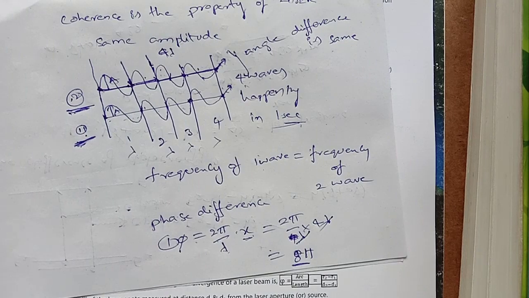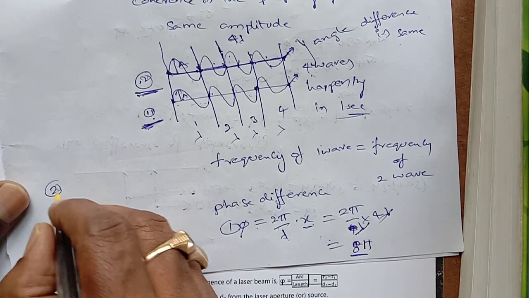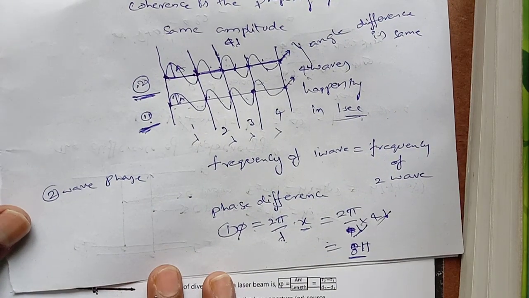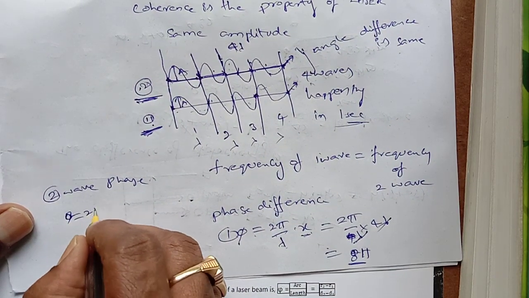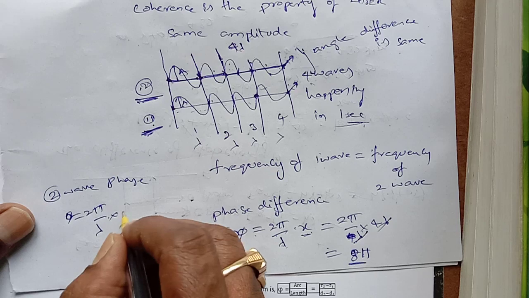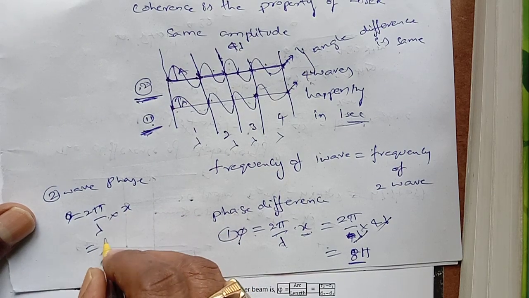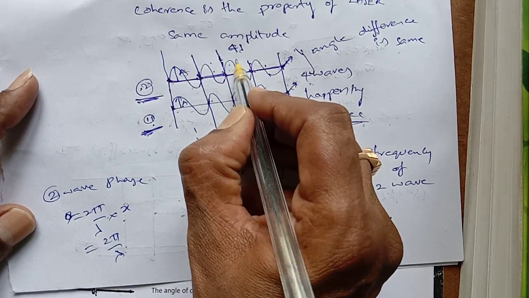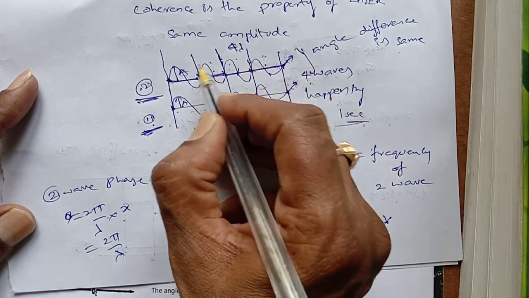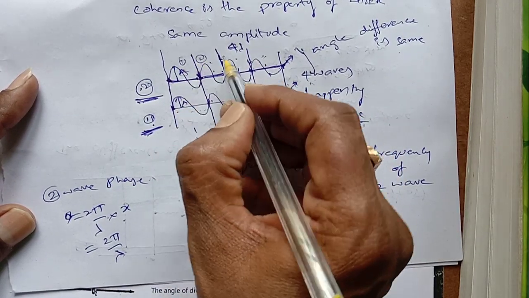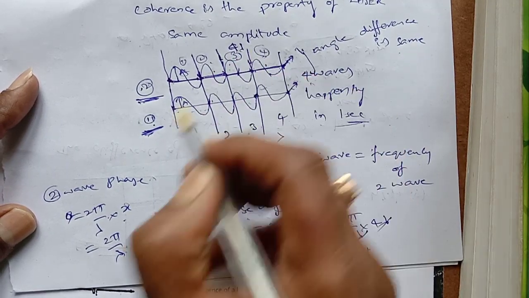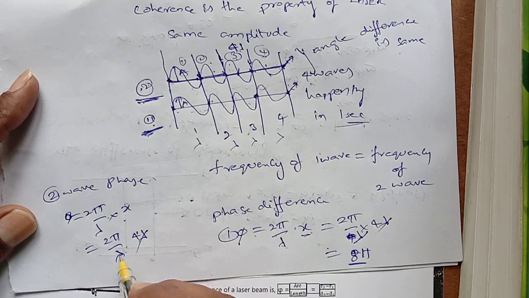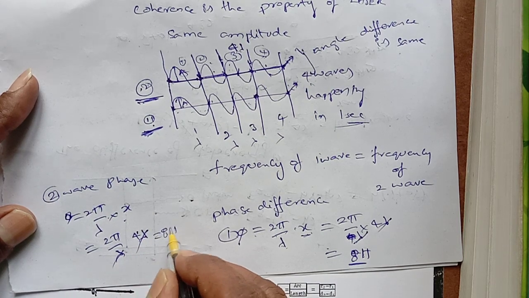If you go for second wave phase, same, phi is equal to 2 pi by lambda into x. X is equal to 4 waves. 1 wave, 2 waves, 3 waves, 4 waves. So 4 lambda. Lambda gets cancelled. 8 pi.